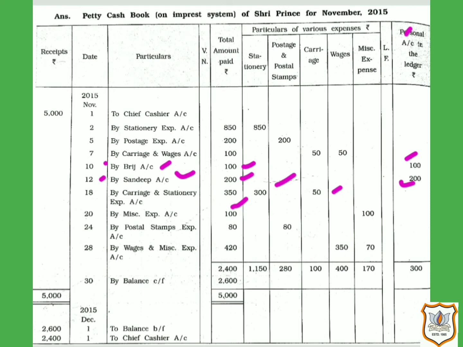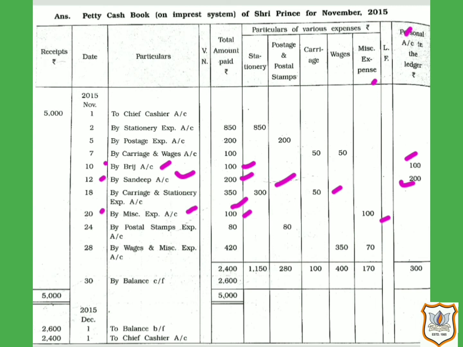Then next transaction, date 20, rupees 100 paid for miscellaneous expenses. For miscellaneous expenses we have maintained a separate column, here it is. So we will record it here, rupees 100. In the total amount paid column, again we will record 100. Then in the particulars column we will write by miscellaneous expense account, date 20.